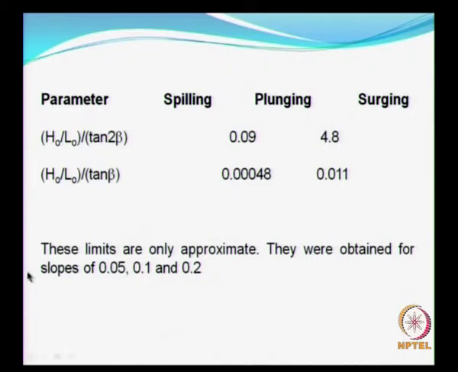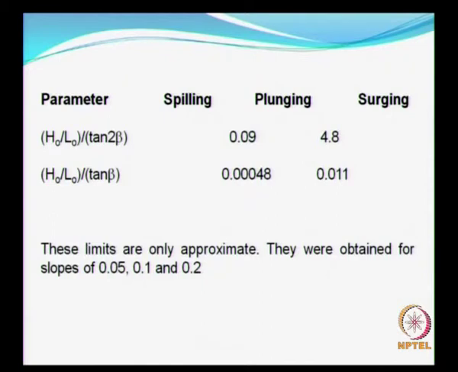We have the parameter in terms of the deep water wave steepness and tan beta, and the classification is given as spilling, plunging and surging, with their ranges shown here: 0.09 for this parameter, and in this case 0.00048. These are all obtained based only on experimental investigations.